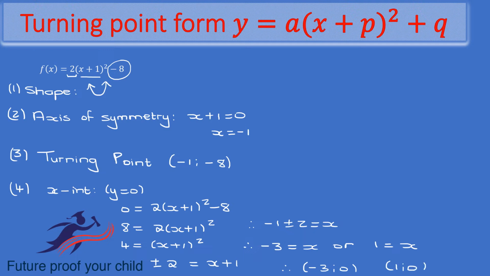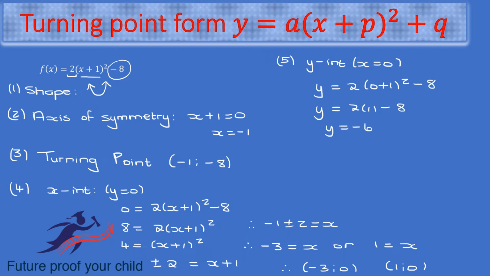And then step 5 would be to get your y-intercept. To get your y-intercept, you let x equal 0. So y equals 2 times (0 plus 1) squared minus 8. That gives you y equals 2 times 1 minus 8. And therefore y equals -6. Coordinate (0, -6).